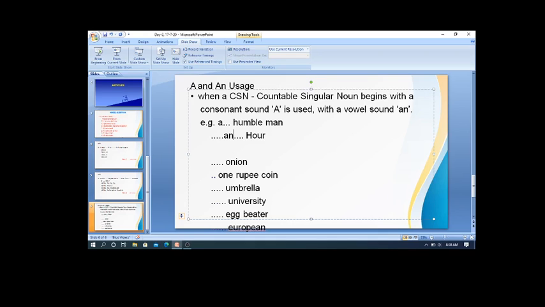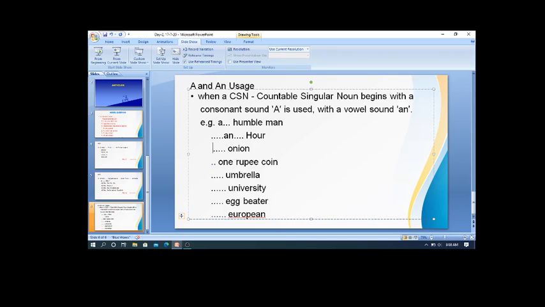But the correct pronunciation is hour. So when you know the correct pronunciation, then only you can use the correct article. So the usage of articles depends on the knowledge of your pronunciation. Now let's move on to the next statement. Next example. Dash